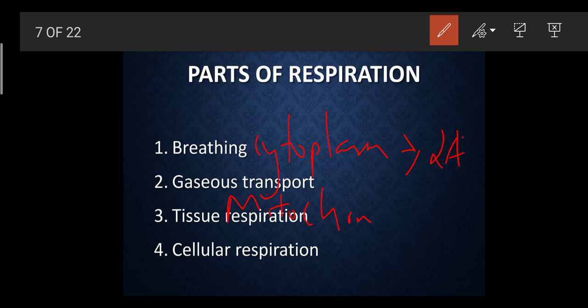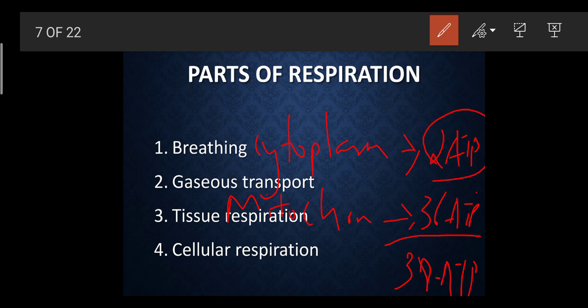helps to release 2 ATP. For carrying out a proper life process, how many ATP do we need? We need 38 ATP. So how many ATPs are still left to get released? 36. So 2 ATP and 36 ATP together form 38 ATP. All this process happens inside the cell, because cytoplasm and mitochondria are nothing but cell organelles. That is why this is also called cellular respiration. All these complex reactions happen inside the cell.